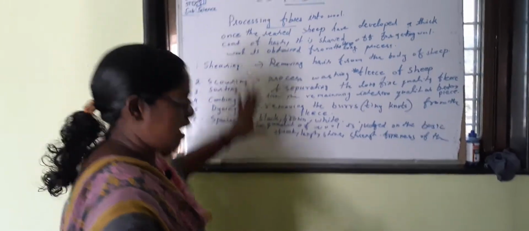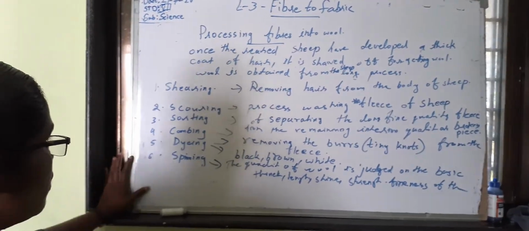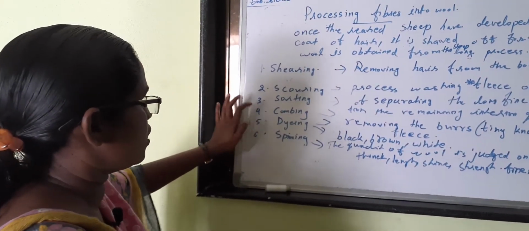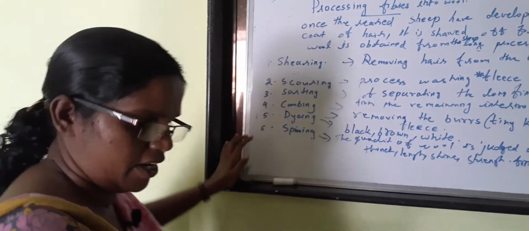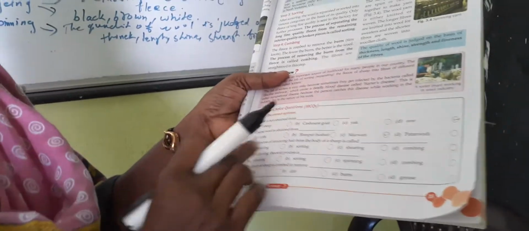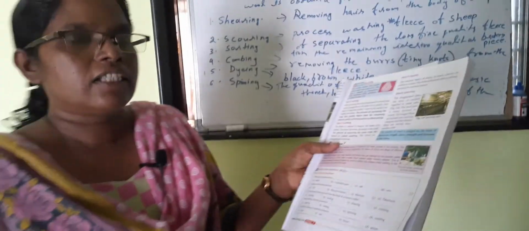Okay, this is understanding the process of fibers in wool. The six steps are: shearing, scouring, sorting, combing, dyeing, spinning. Okay, understand? Here, in one box you have multiple choice questions. Read the questions and write the answers. Wool is not obtained from dash. Sheep, Kashmiri goat, yak, cow. That is the correct answer.